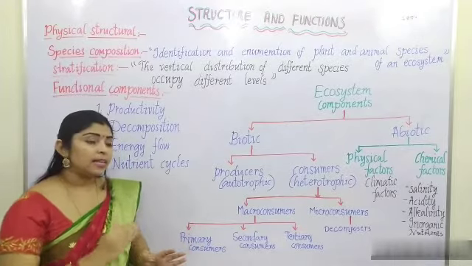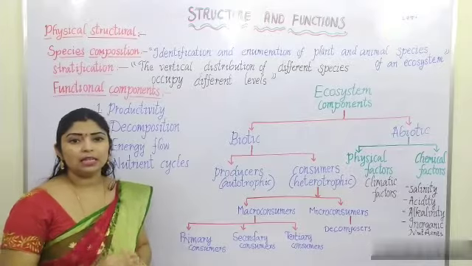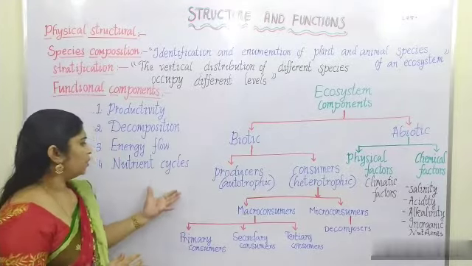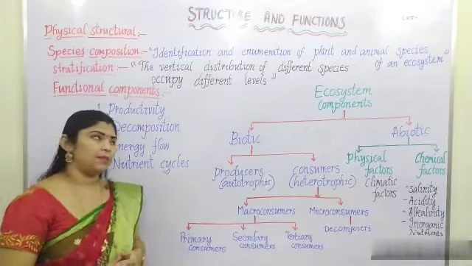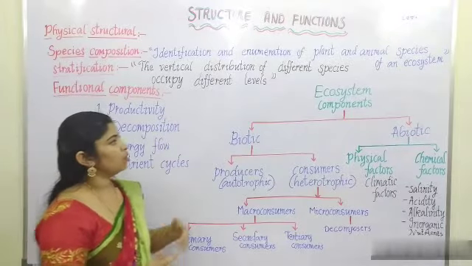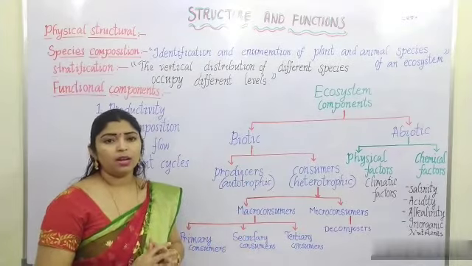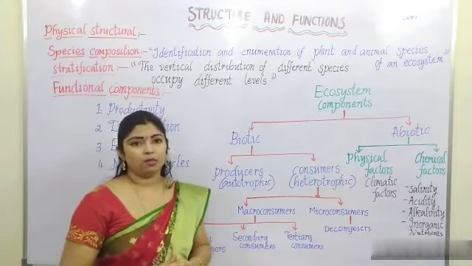Like that, the cycles will be there in order to maintain the equilibrium in our ecosystem. Like that, nutrient cycles also will be there. Next, coming to ecosystem components. What are the components present in the ecosystem?